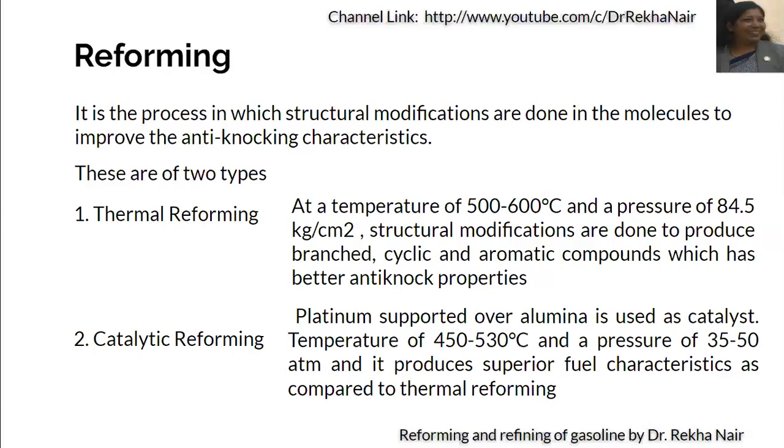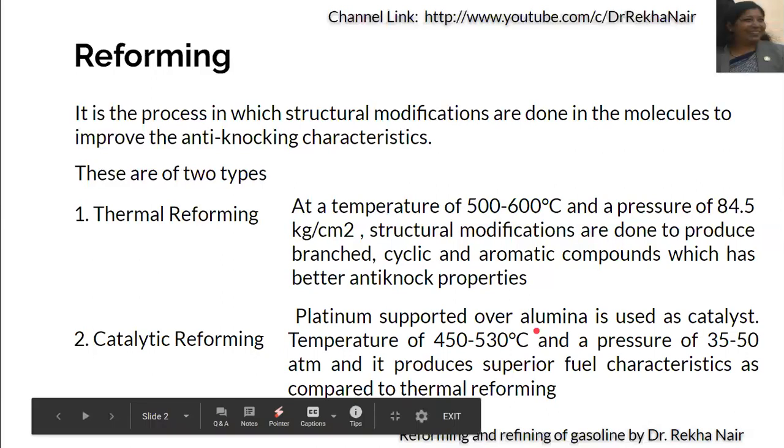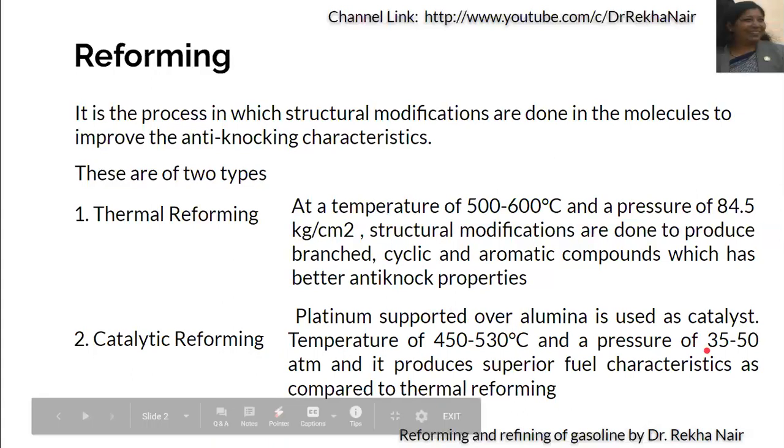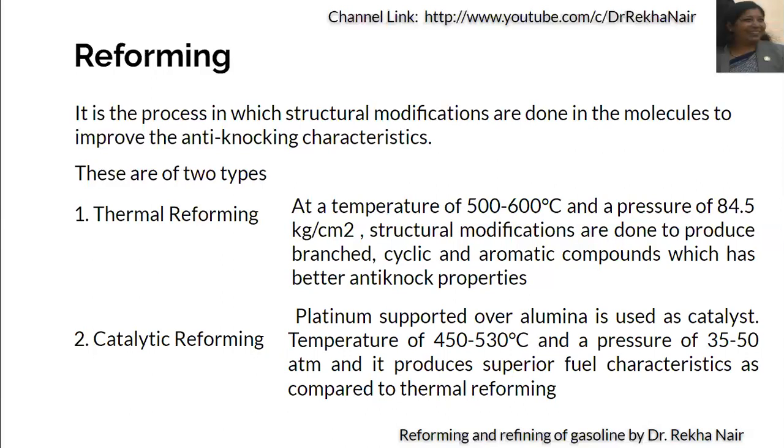In catalytic reforming process, we use platinum supported over alumina as catalyst. The temperature is a bit less, that is 450 to 530 degrees centigrade, and a pressure of 35 to 50 atmosphere, and we get a superior fuel characteristic as compared with that of thermal reforming. So by this thermal reforming process and catalytic reforming process, we are modifying the structure of the molecule so that it will improve upon the anti-knocking characteristics.